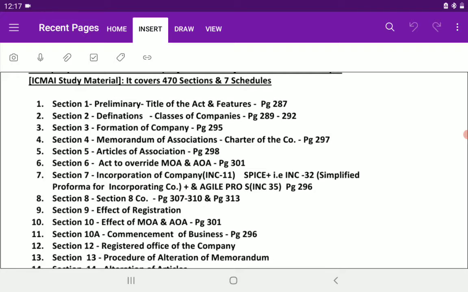Okay. Section 4 talks about the memorandum of association, which is the charter of the company, in which you have to describe the clauses like name clause, situation clause, object clause, and the detailed discussion of the same I have already done. Next, section 5 talks about the articles of association. ठीक है, इसमें भी हमने बहुत सारा डिटेल में डिस्कशन कर लिया है.